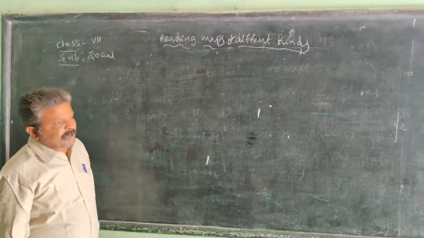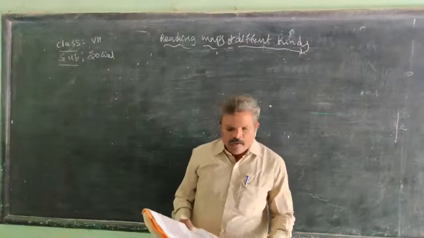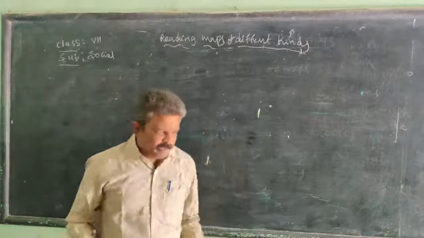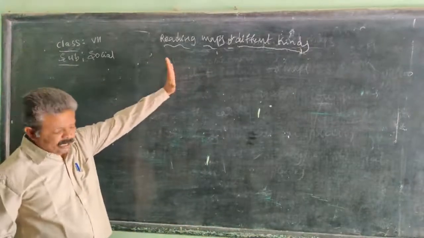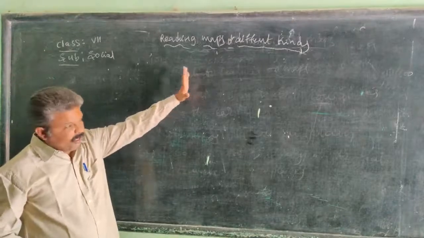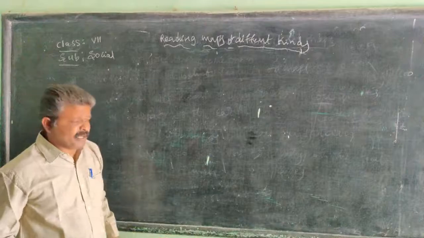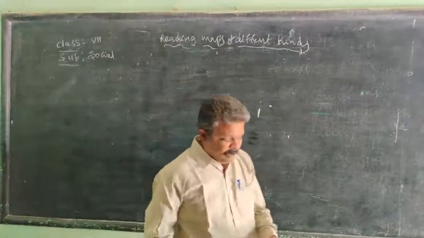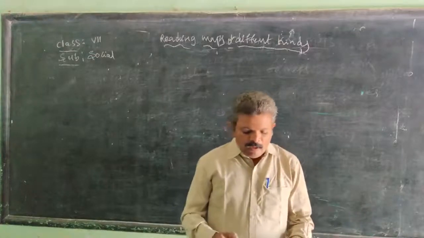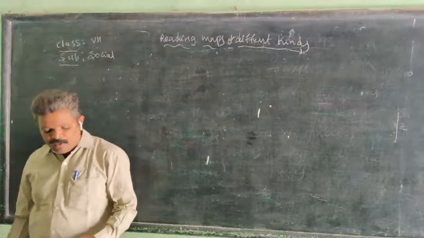Next plains, next hills, next countries, next climatic conditions, next rainfall. We find a number of maps in the atlas. In the atlas, let us learn to read some simple maps.